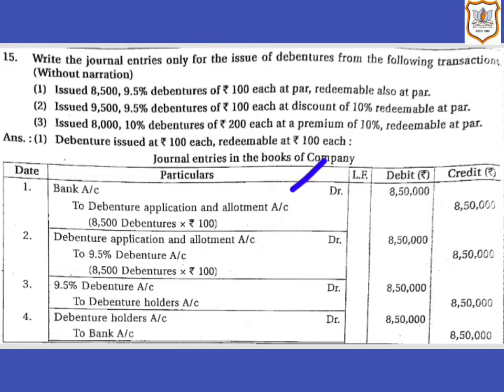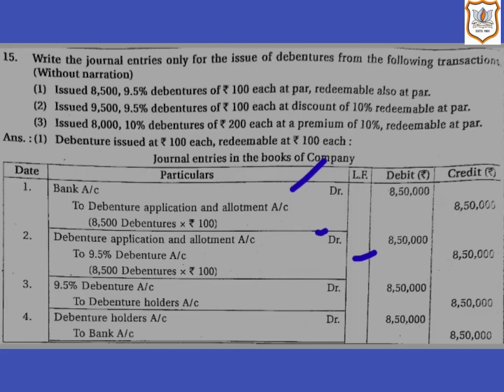Then the second journal entry, when this amount will be transferred to the debenture account. So here debenture application and allotment account will be debited by rupees 8,50,000 and 9.5% debenture account will be credited by rupees 8,50,000.